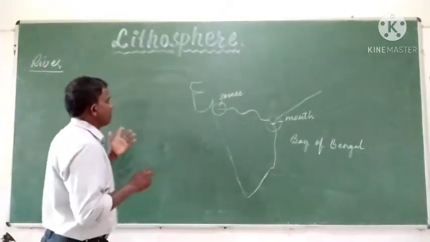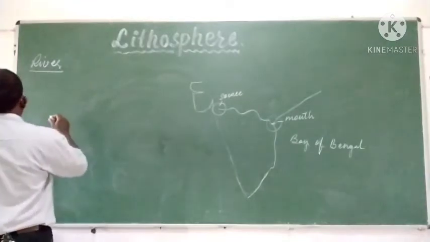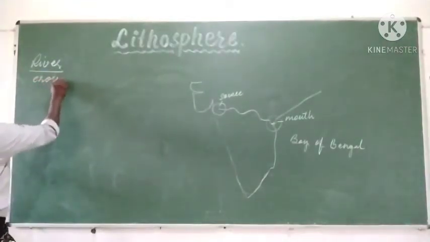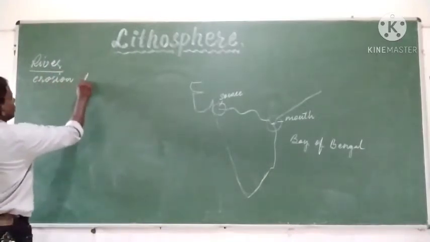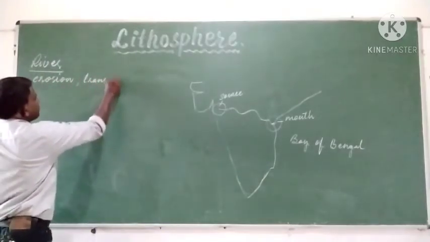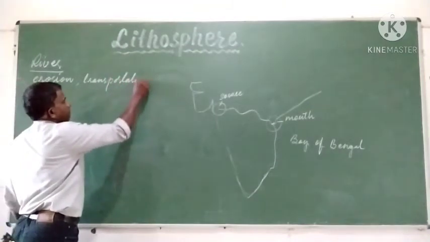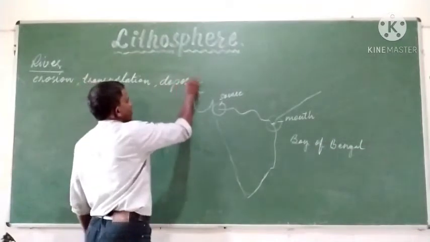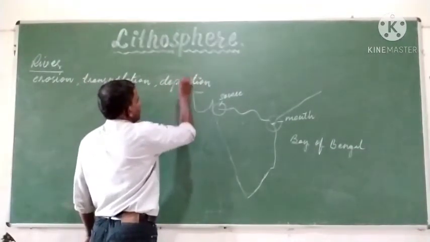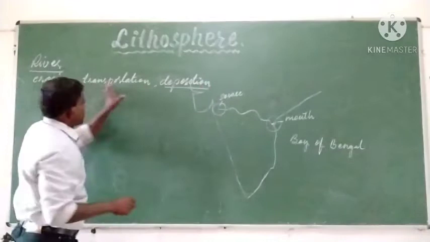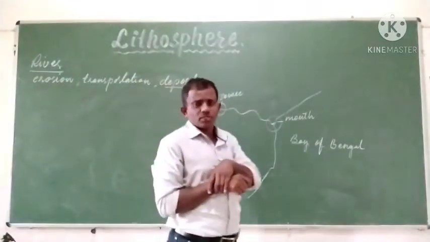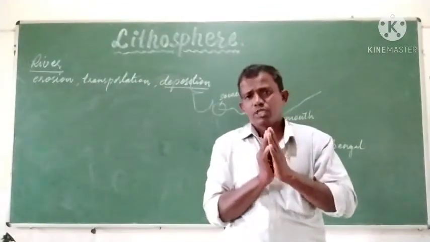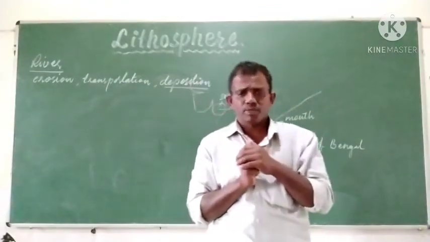The work of a river as regards denudation is erosion, transportation and deposition. Through these three kinds of activities, the rivers change the landscape, change the relief features on the earth.